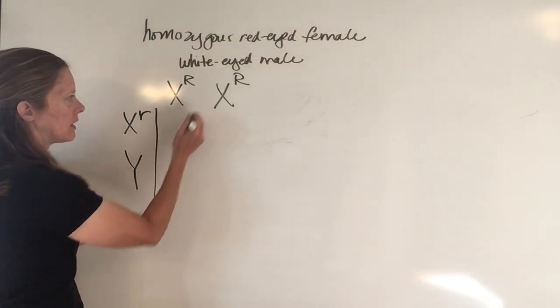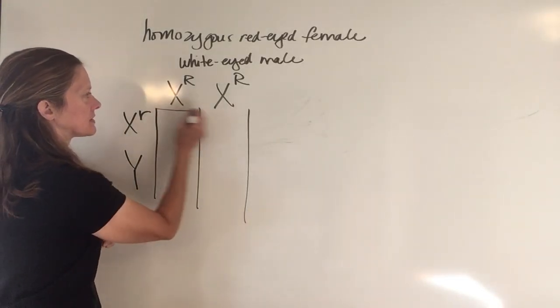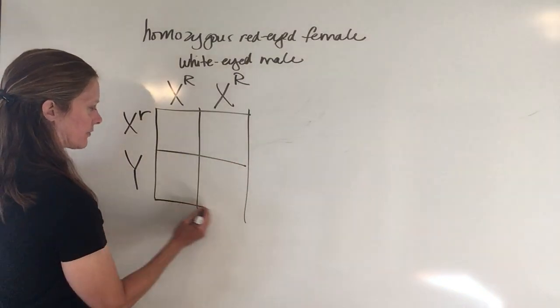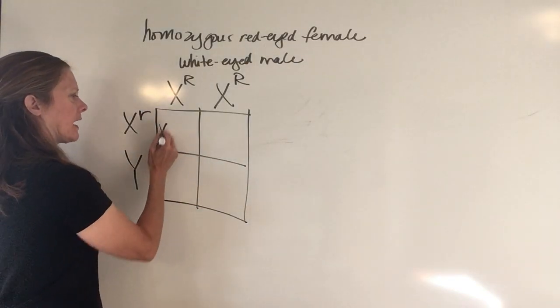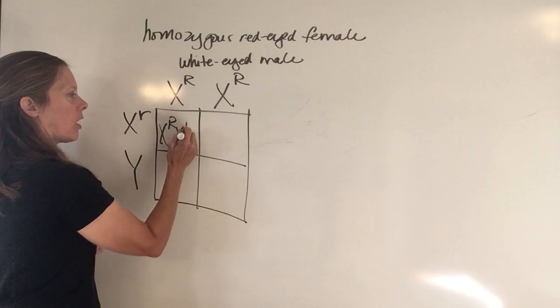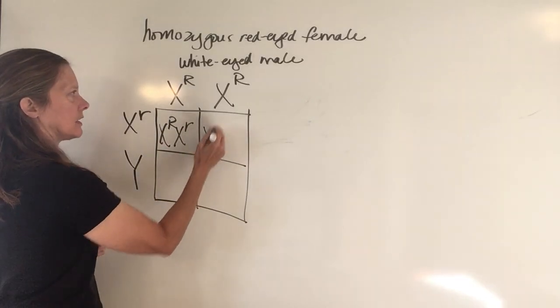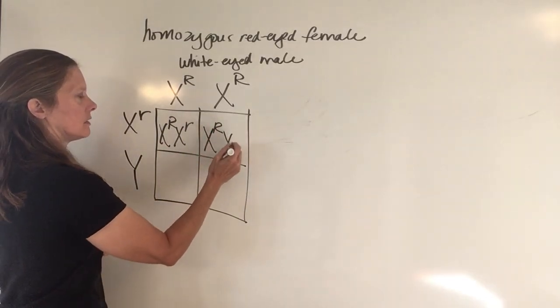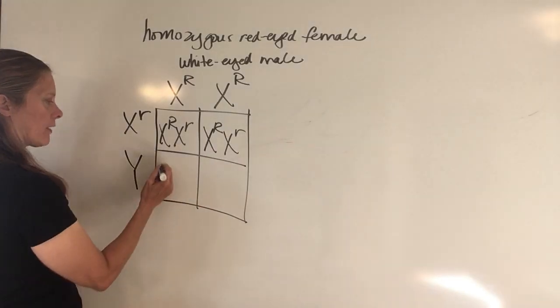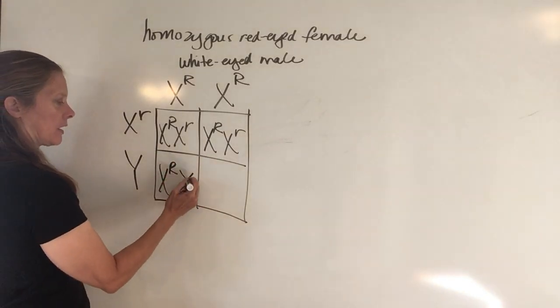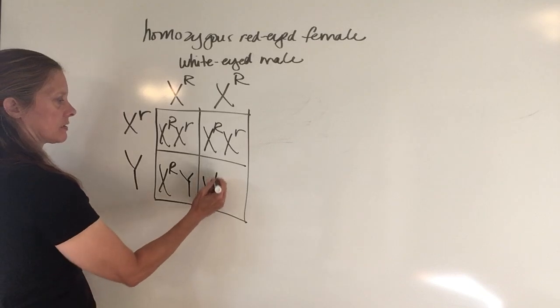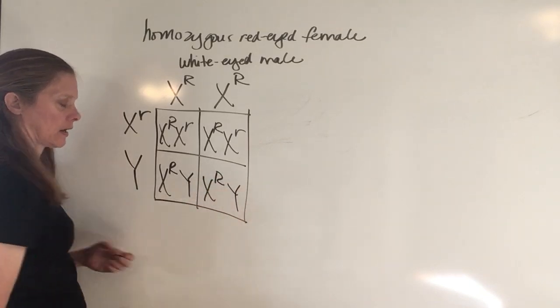Okay, so now let's do this cross and let's see how this makes a difference. Okay, so here I'm going to have an X with a capital R and an X with a little r. I'm going to have the same thing here. Here I'm going to have an X with a big R and a Y, and an X with a big R and a Y.